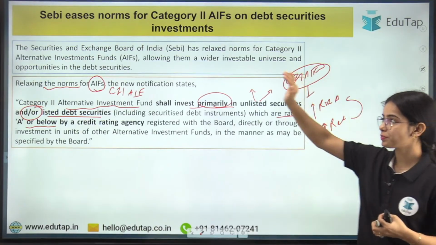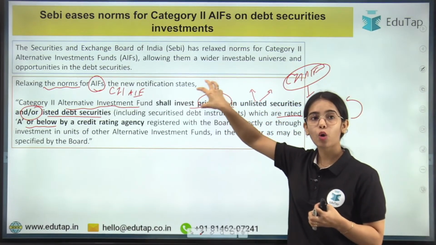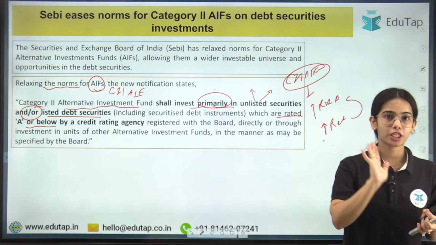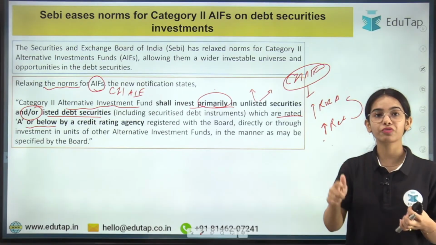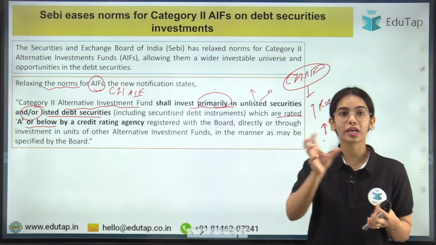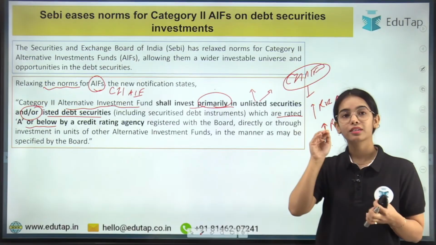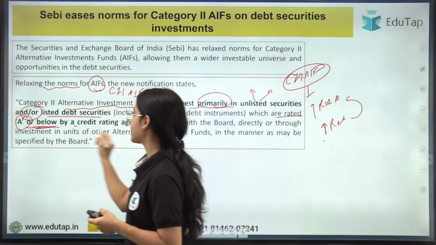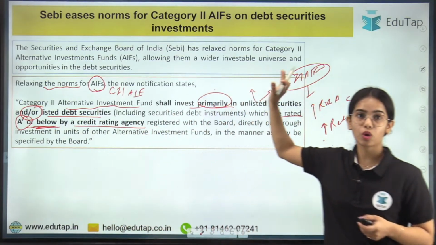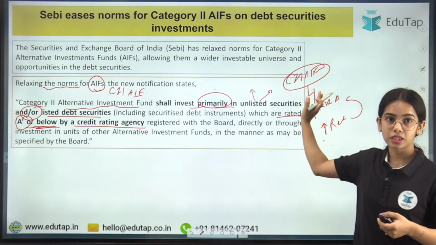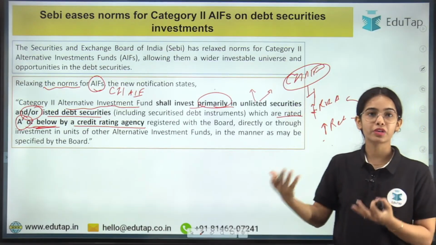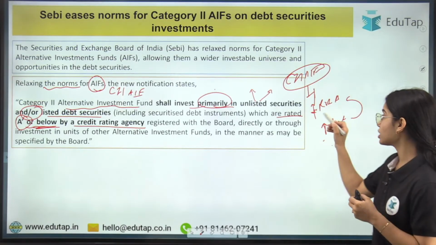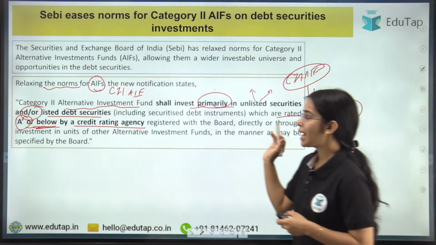Before, it was said that alternative investment funds primarily have to focus on unlisted securities. But now they can also invest in securities listed on the stock exchanges, provided these have a rating of A or below by a credit rating agency, because Category 2 funds have the risk-taking capacity. They can invest in such debt instruments to get higher returns, because the more the risk, the more the returns.